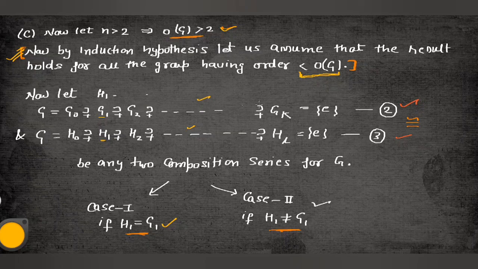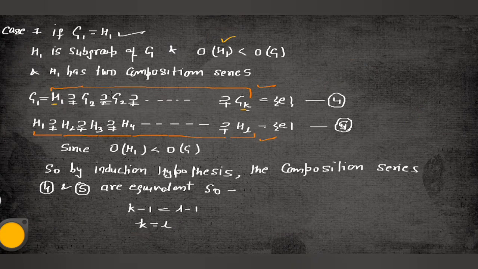So it means that the other remaining elements both will be equivalent. Okay, the other subgroups are equivalent. It means both the composition series are equivalent to each other, that is, start from here and end here. Okay, so this only happens if G1 is equal to H1.